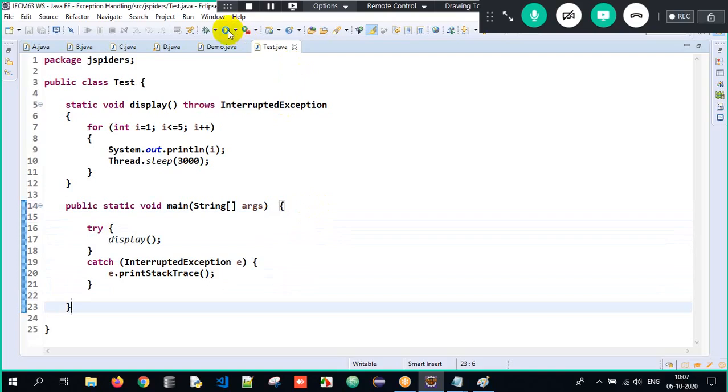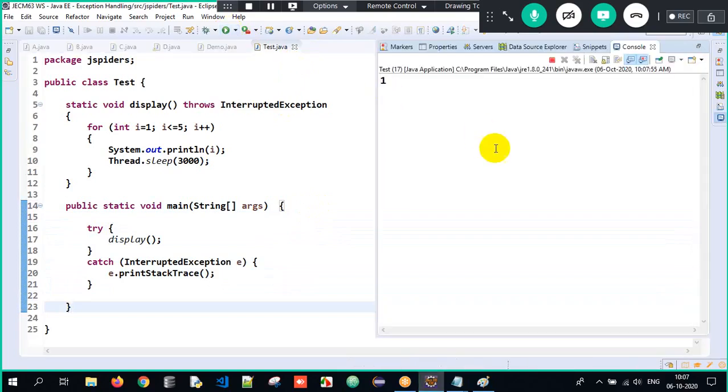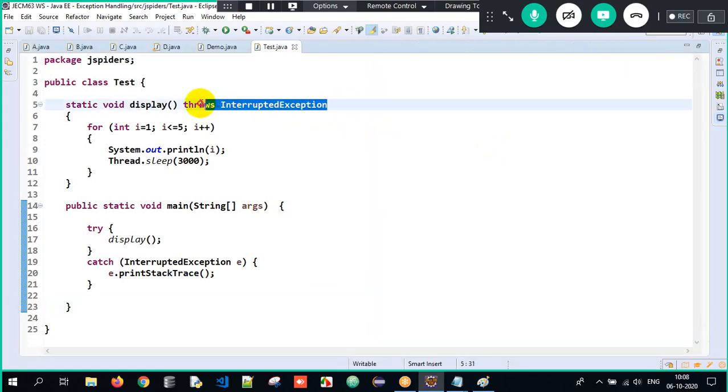So this is all about the entire process. So it's handled now. It's handled because a checked exception should be handled immediately and I have handled it. So I am getting the expected output here. Okay, this is all about the entire process. Now there's one small question. See here, what if I do not know the exception?